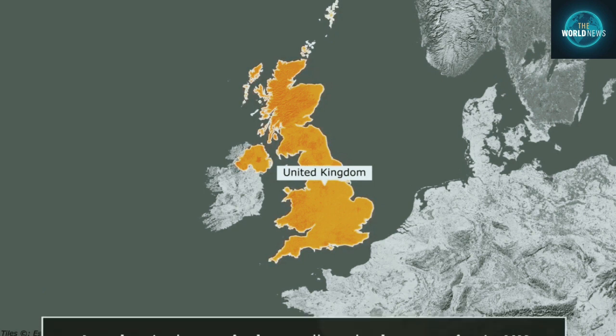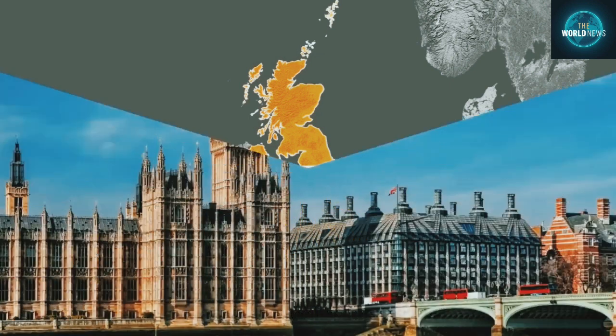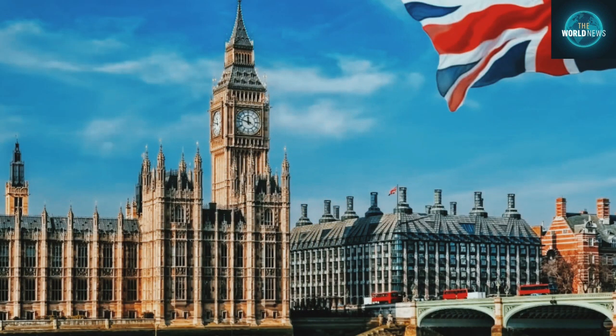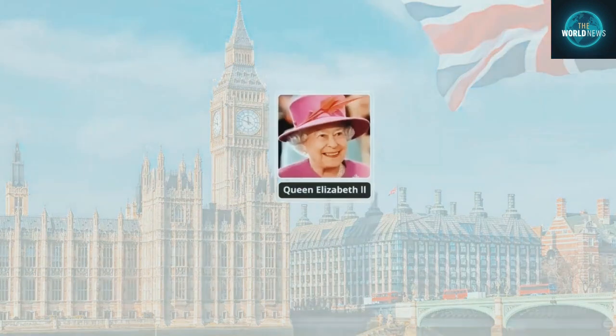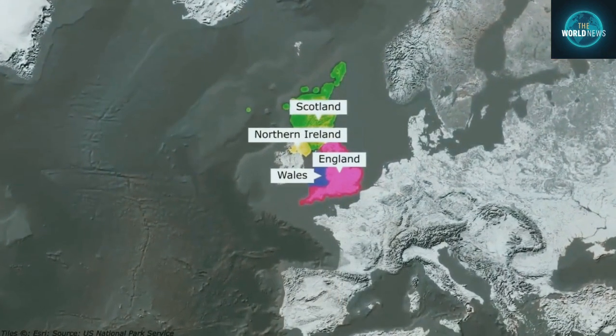The capital of the UK is London, which is also the largest city here. The UK is a parliamentary democracy and constitutional monarchy. That is, the head of state here is Queen Elizabeth II. This was a brief introduction, where we saw what is the meaning of all these terminologies.